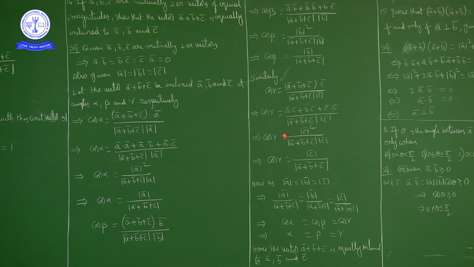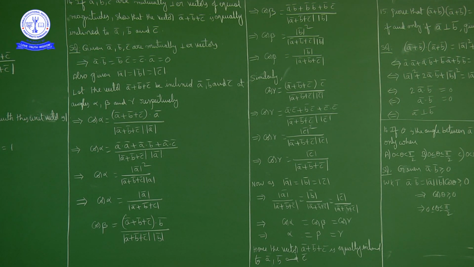So cos gamma is equal to a bar dot c bar is what? 0. b bar dot c bar is what? 0, because a, b, c are mutually perpendicular to each other. So a bar dot c bar is 0, b bar dot c bar is 0. But c bar dot c bar is magnitude of c bar square. Okay, so magnitude of c bar in numerator and magnitude of c bar in denominator cancel. So cos gamma is equal to modulus of c bar in numerator upon magnitude of a bar plus b bar plus c bar in denominator.